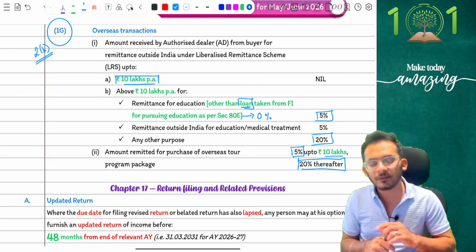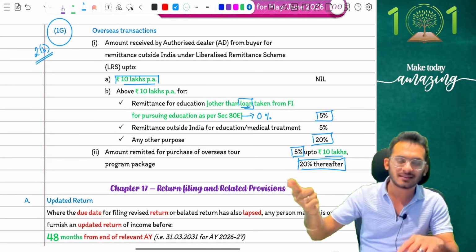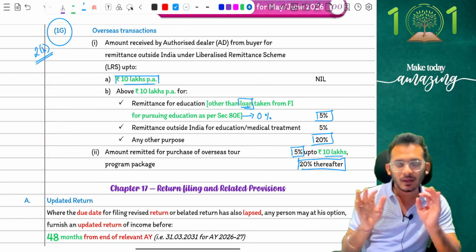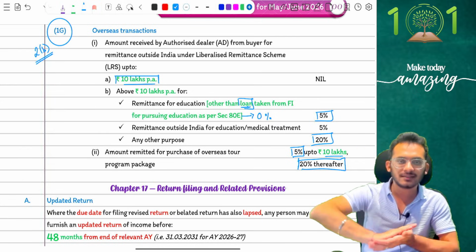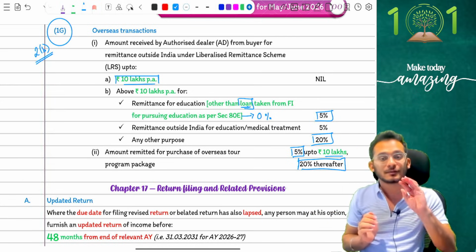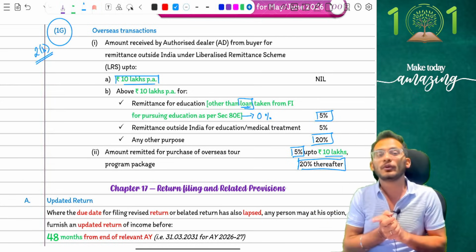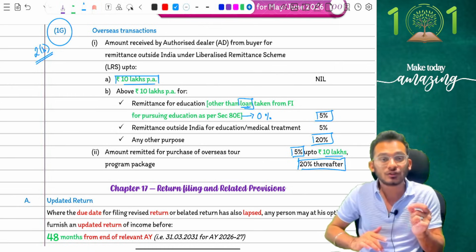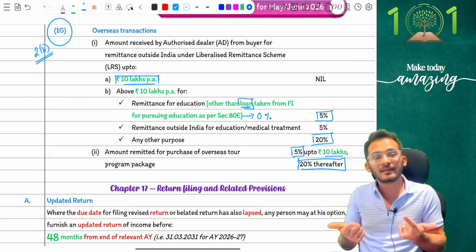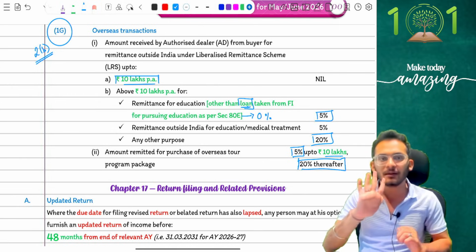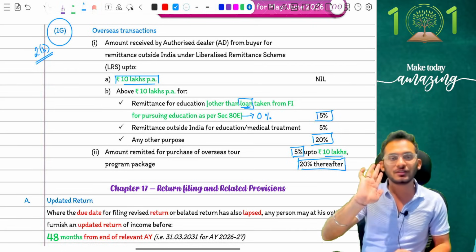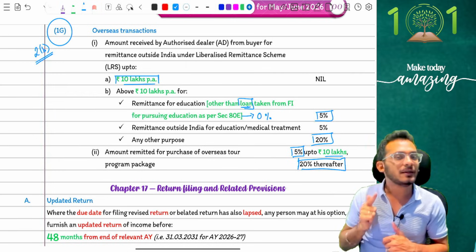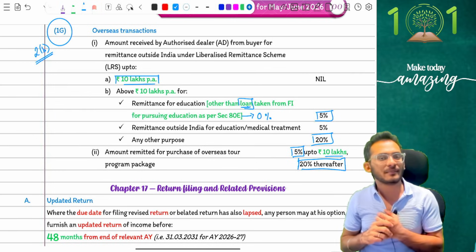Yes. So help me out, people. What is the amendment? If I'm going for an overseas transaction, what will we do? For the first 10 lakhs, I'll charge 5%. After 10 lakhs, I'll charge 20%. For any kind of foreign payments under LRS, for the first 10 lakhs, no TCS. For any educational loan, no TCS. Other than educational loan, normal education, 5%. Medical, 5%, any other payment will be 20%, and that is what the LRS payment looks like.